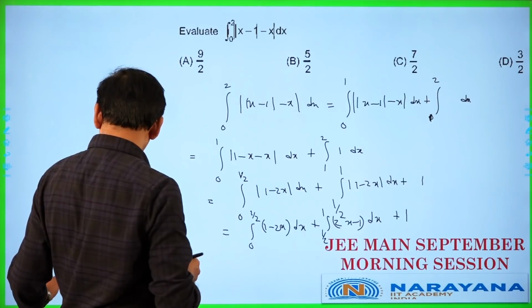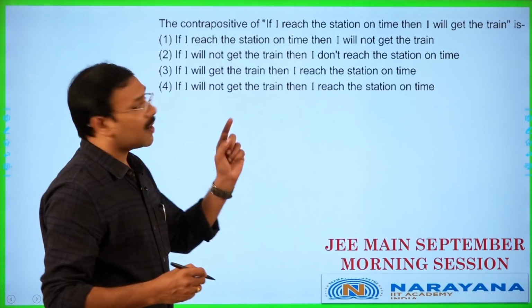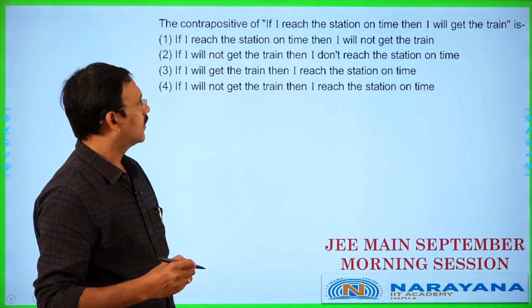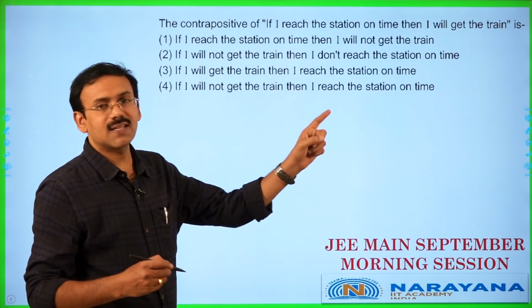Next, let us go to the next question. This one, the contrapositive of, if I reach the station on time, then I will get the train.